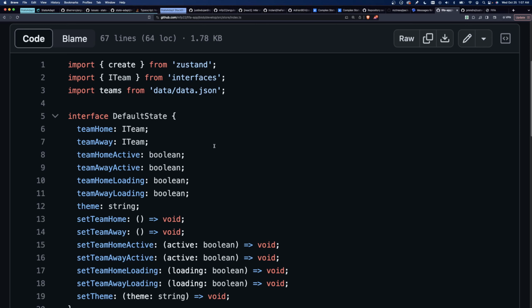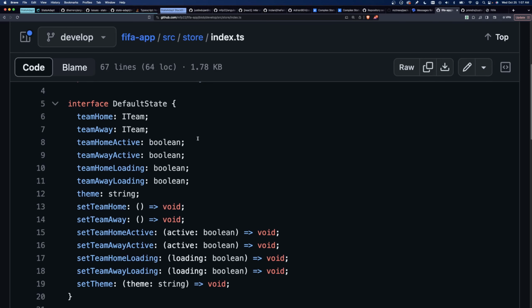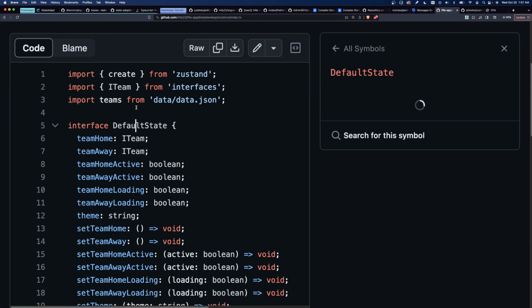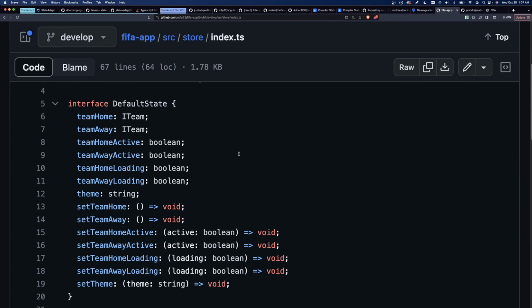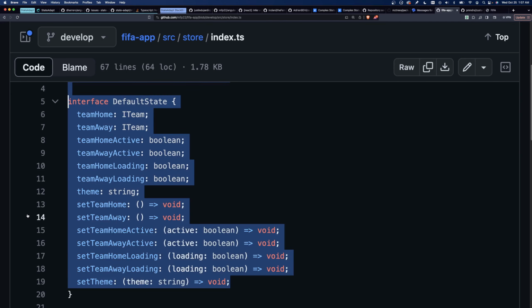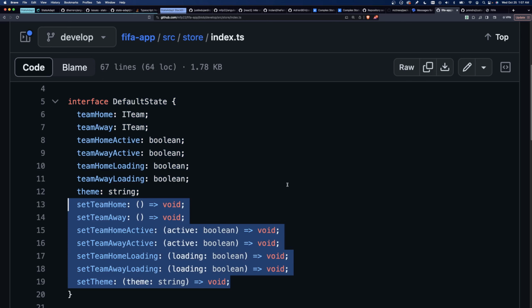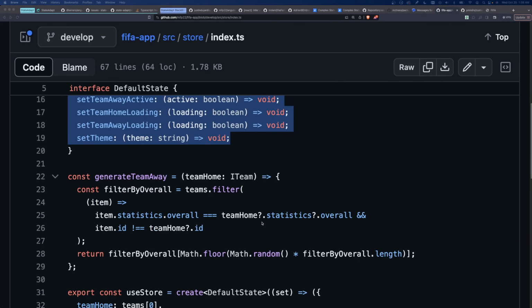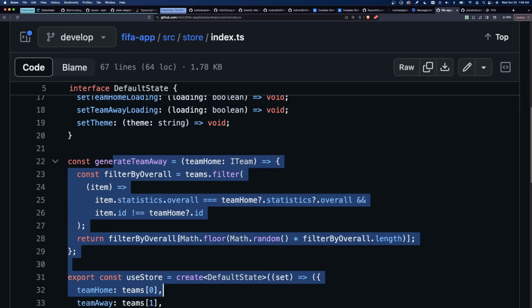Okay, rather than look at a git diff, let's start by just looking at the original code here on GitHub. So it defines initial state in an interface, and it's going to be state and state change functions all in the same interface. It's a unique thing to Zustand. Then we have a utility function.